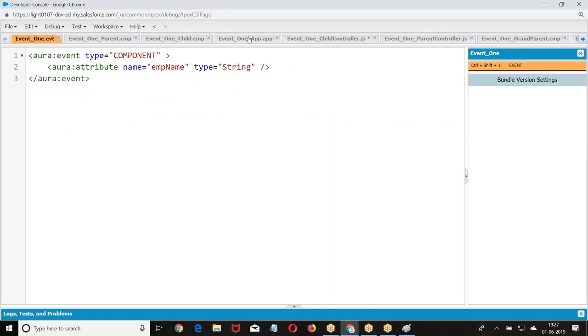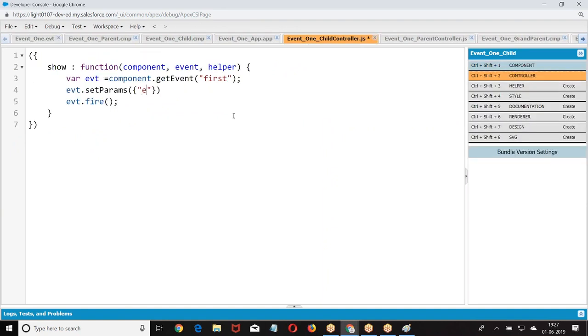EMP name. It is setting the data before firing the event. Why? Because the event has an attribute. Now I am firing the event by passing this.